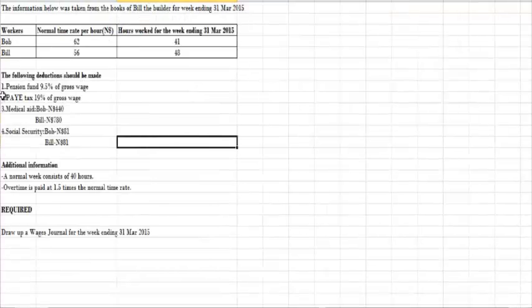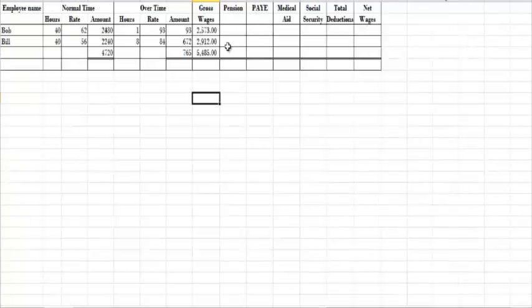Our first deduction is for the pension fund. It states that 9.5% of our gross wage is to be calculated for our pension fund. So now what do we do? We take our gross wage, multiply that by 9.5%, and then we will get our amount. The same we do for Bill. We take our gross wage multiplied by 9.5%, and then again we will complete by adding it also in our total column. And then pay as you earn.